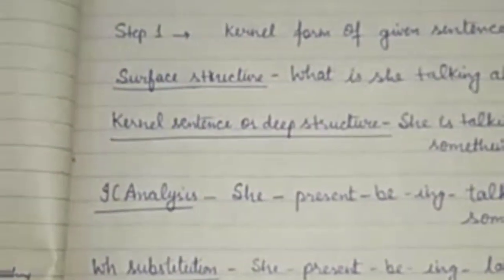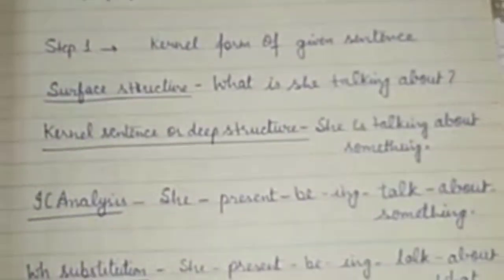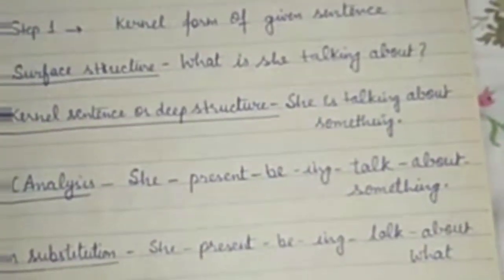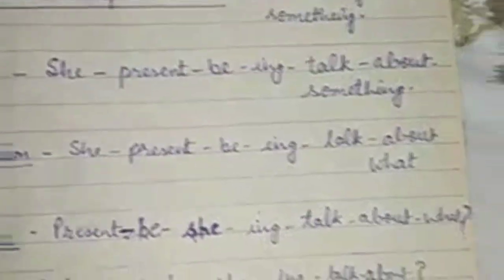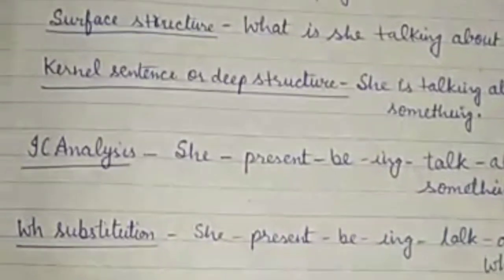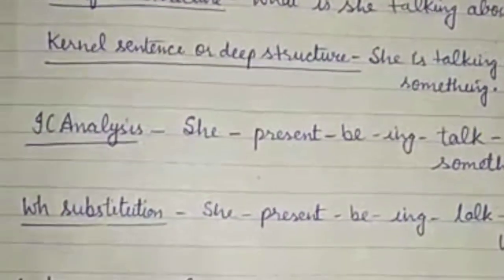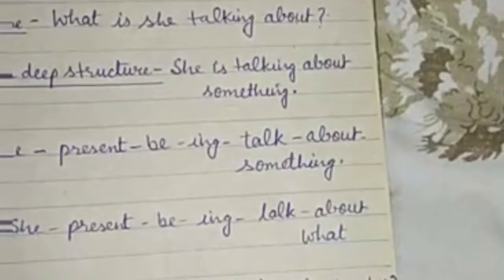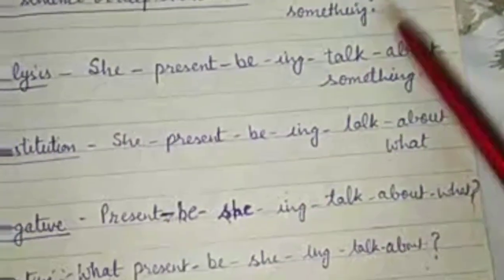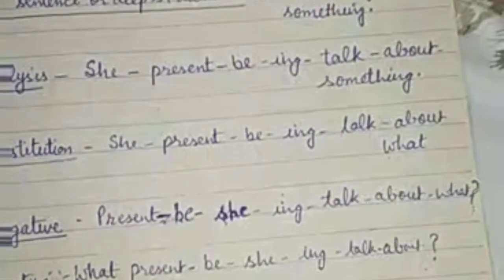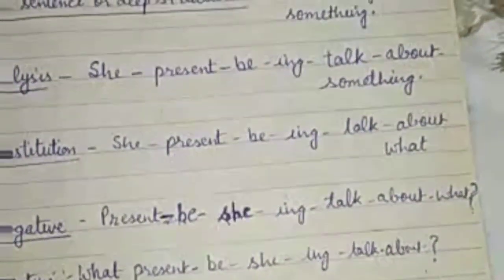Then WH fronting. Now I will bring that WH on the front. What, and the rest of the sentence is the same with question mark. So after applying affix switch, I will reach the given example. What, be present, she, talk, ing, about, question mark. Please keep in mind when you write interrogative, from that point till the end, you will have to keep the question mark at the end. This is very important. Once you have written interrogative, there should be question mark in the end, and this question mark will continue till affix switch. So we are here at the given example. What be present means is, she, talk, ing becomes talking about.